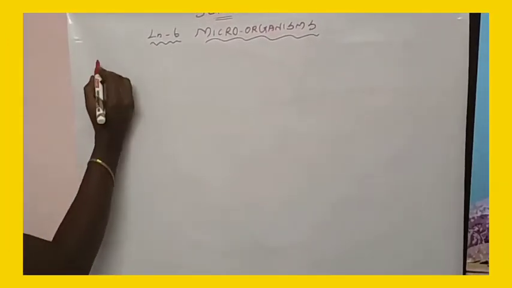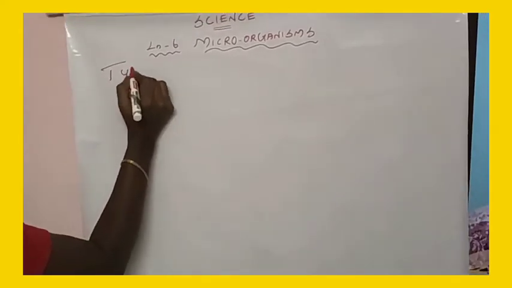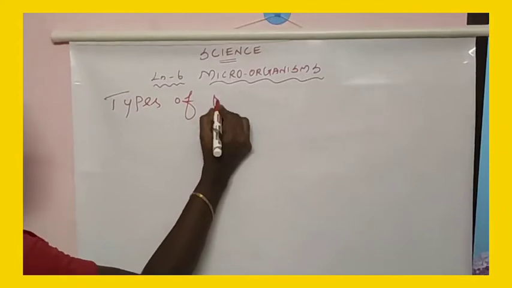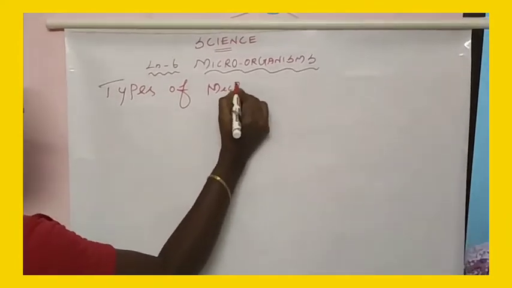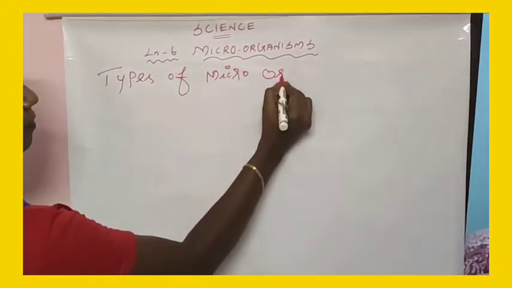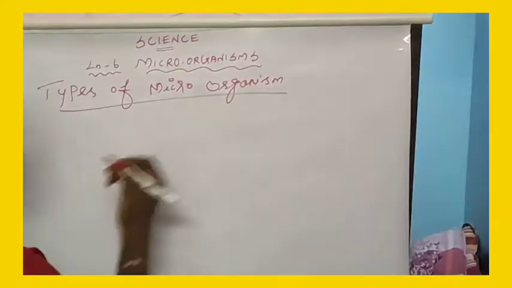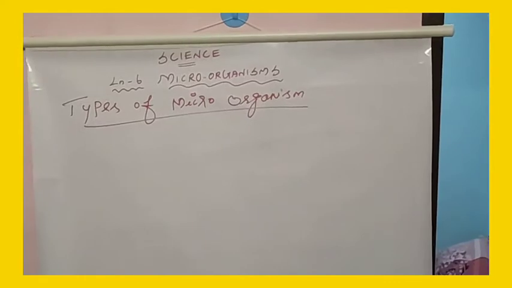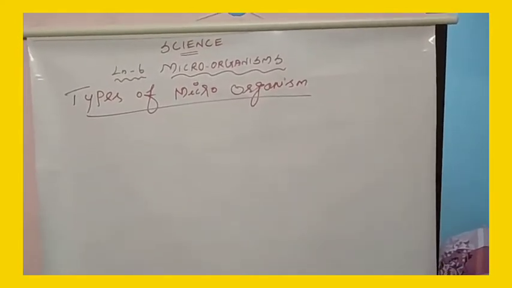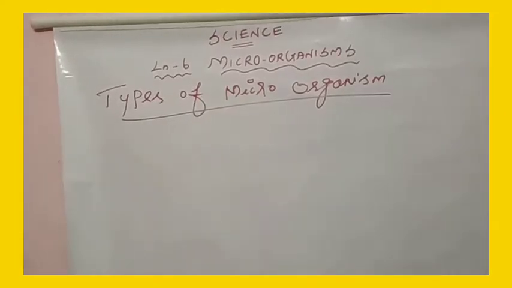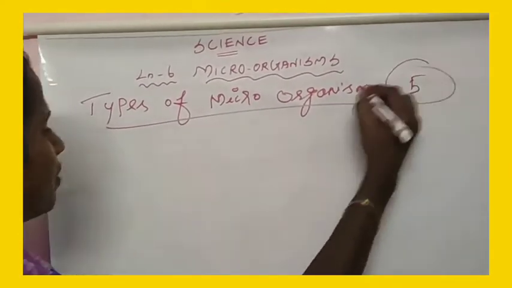Next, types of microorganisms. Microorganisms are classified into 5 types.